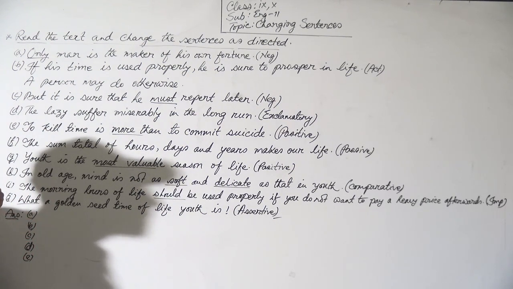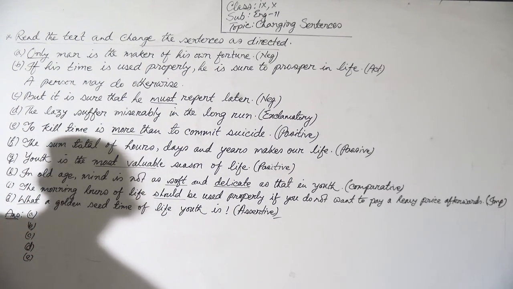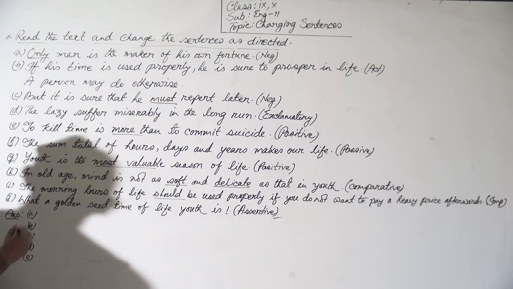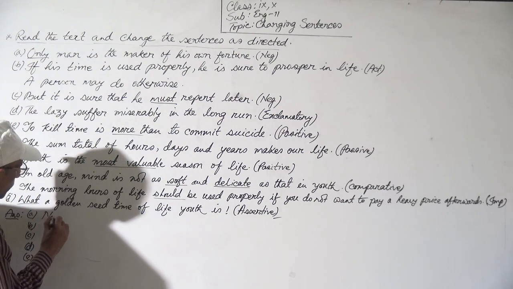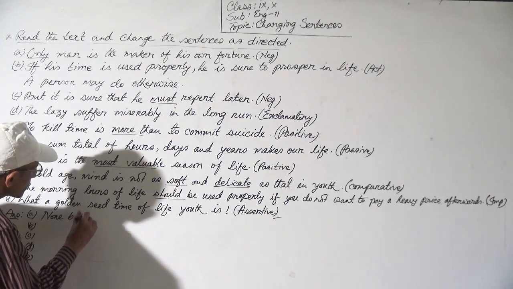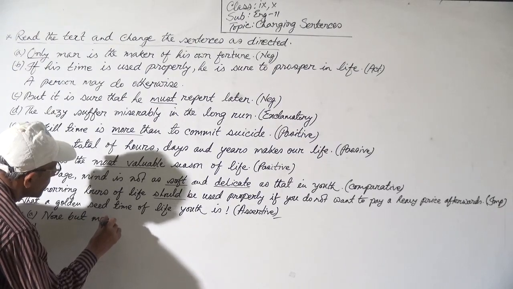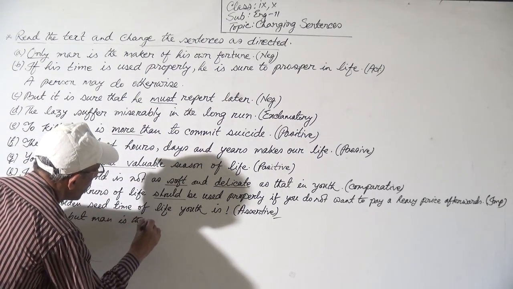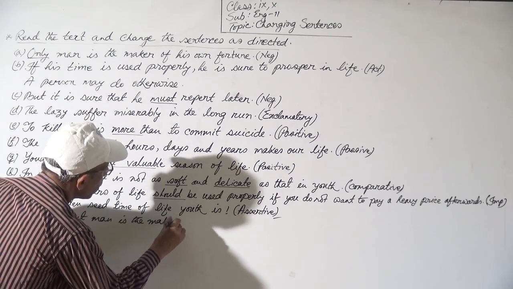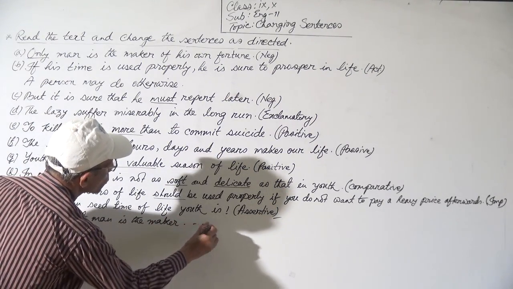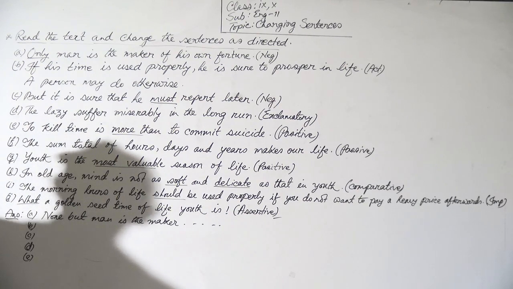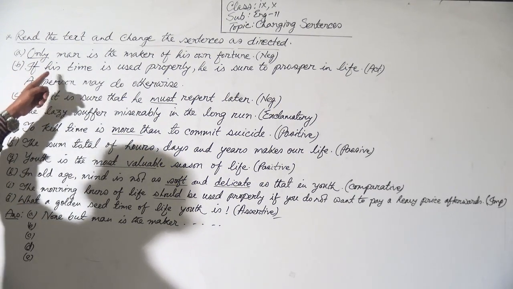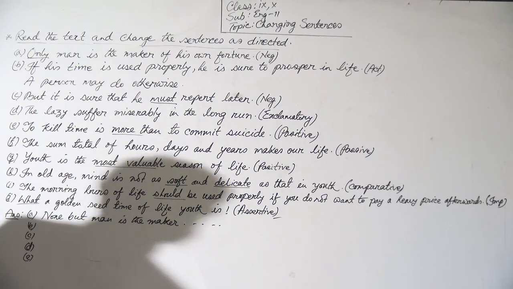So the answer will be: None but man is the maker of his own fortune.